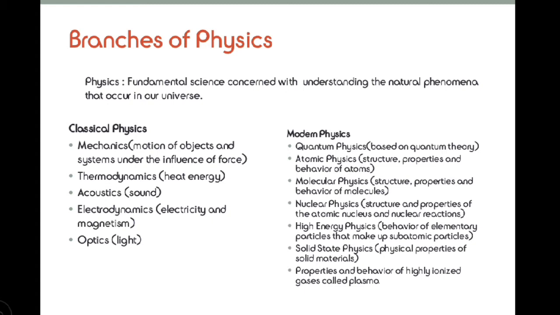All right. Now, long before this, physics was not very much known to people. No one cared so much about physics.